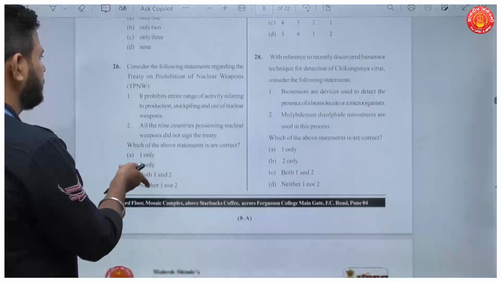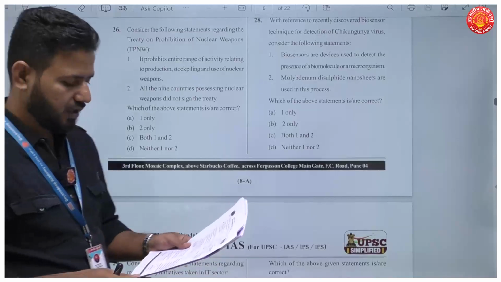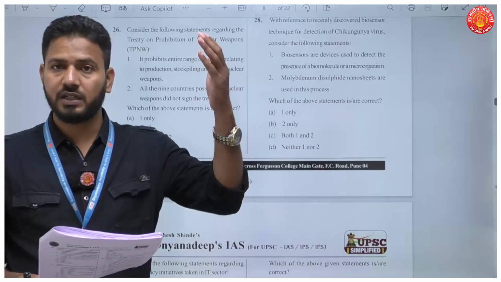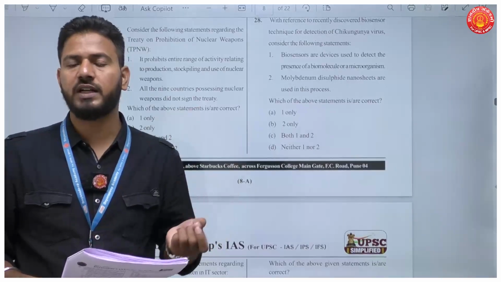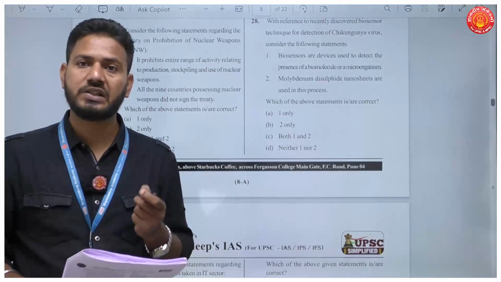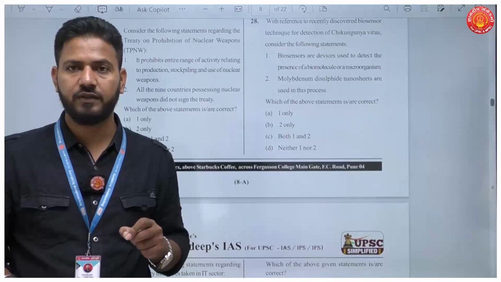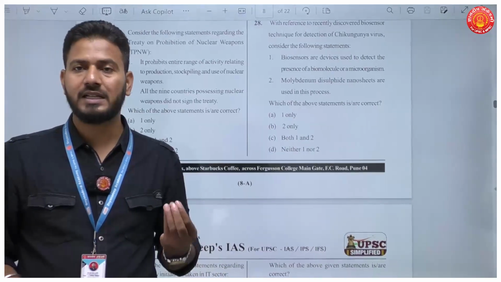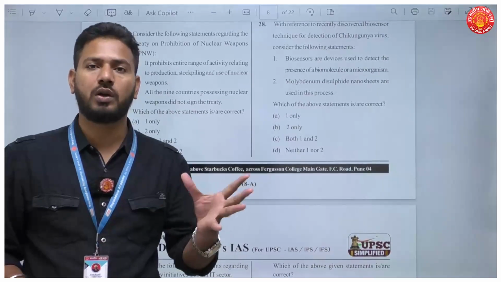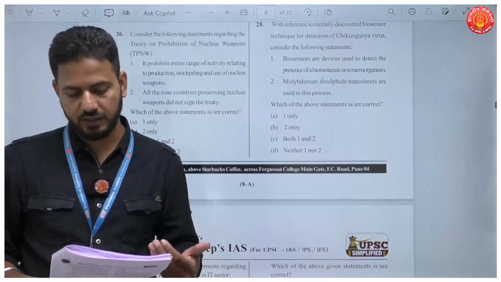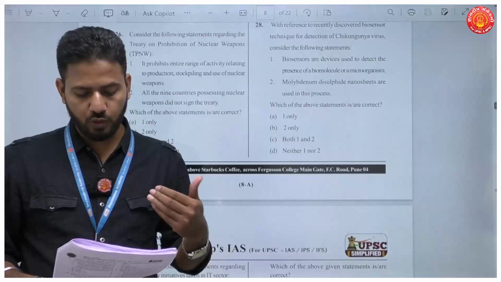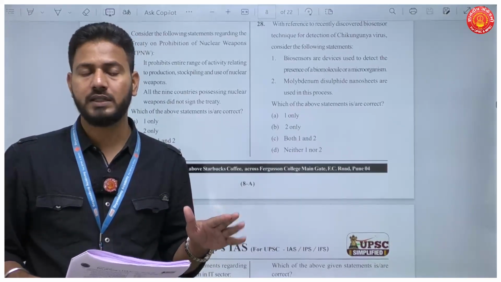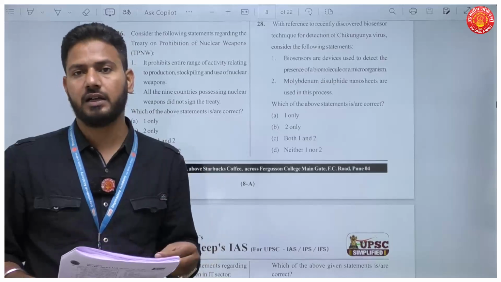Next, consider the following statements regarding the Treaty for Prohibition of Nuclear Weapons. Now there has been a continuity in this question, because there were questions on LTBT, Limited Test Ban Treaty 1963, then we have CTBT 1995, Comprehensive Test Ban Treaty. All these treaties had some exclusion or some way out to test nuclear weapons. Finally, we come up with this treaty which says Treaty on Prohibition of Nuclear Weapons. Now, this is completely prohibiting nuclear tests, and this is the first legally binding treaty.